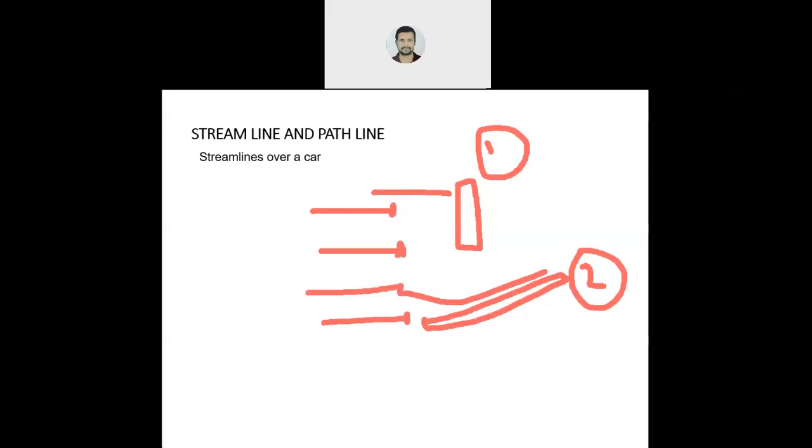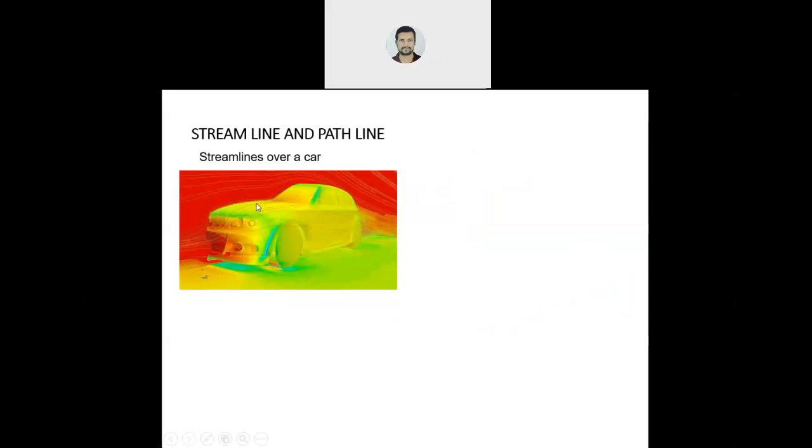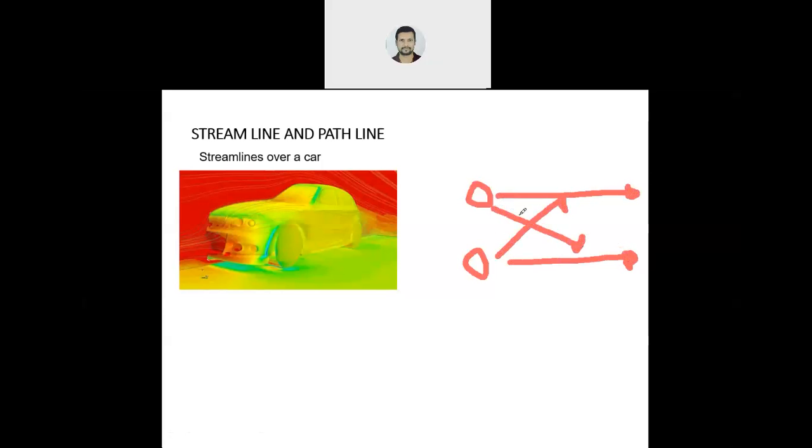Okay? Now, something extra about streamline. See here, the design of the car. These lines are nothing but streamlines. What is happening actually? Again, I am taking two particles. If they go straight, both paths will not intersect. If they do not intersect, they go parallel without intersecting or colliding. Then it is streamline.